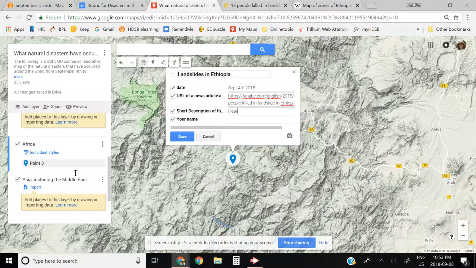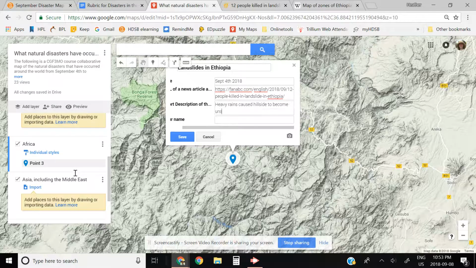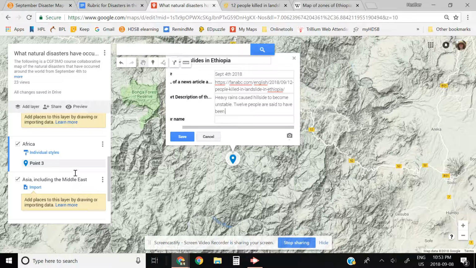It says this is a short description of the disaster. So I'm going to say heavy rains caused hillside to become unstable. 12 people are said to have been killed. There we go. Okay, so there's a short description. And I now need to, here, I'm going to slide it over so you can actually see, I now need to put my name in there. So I'm going to put down Mrs. Howell, so you know it's me.